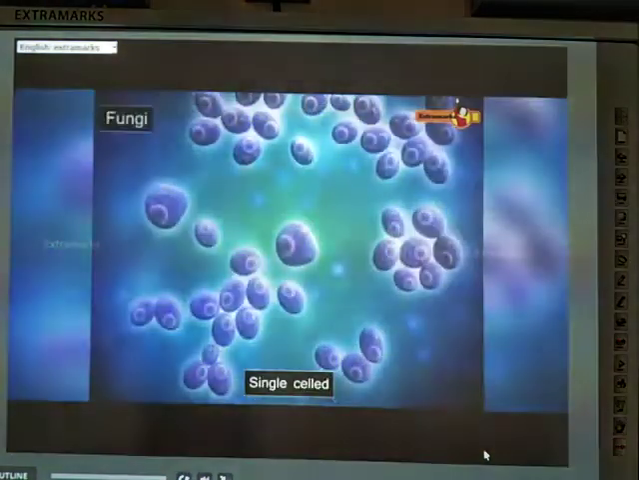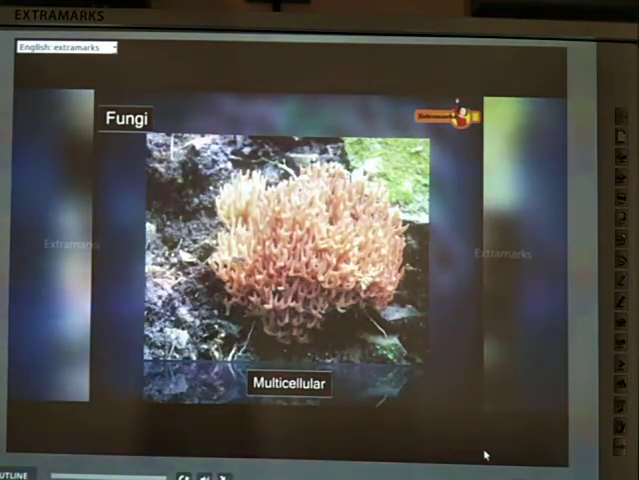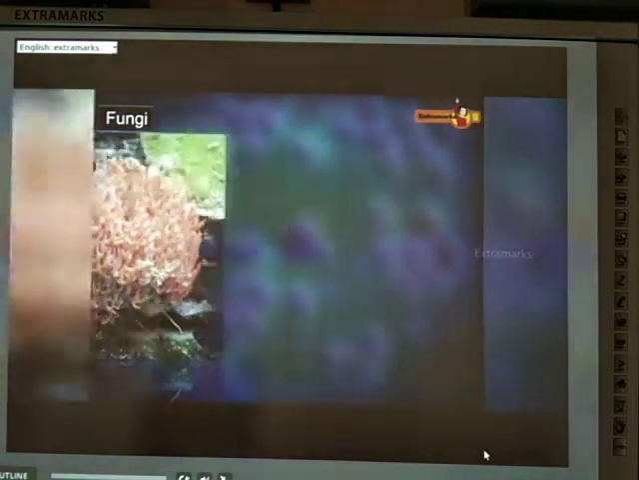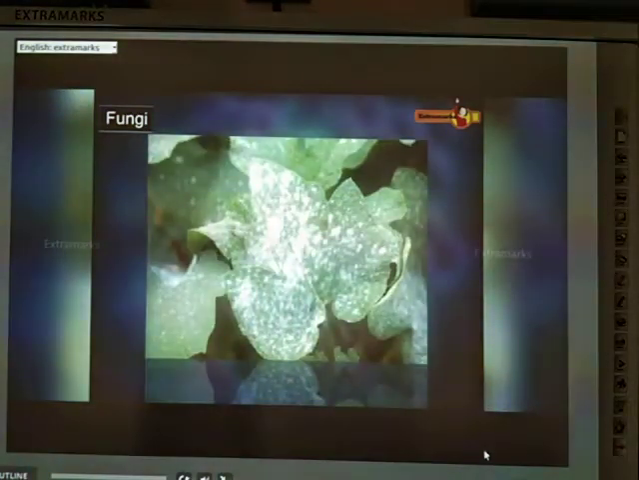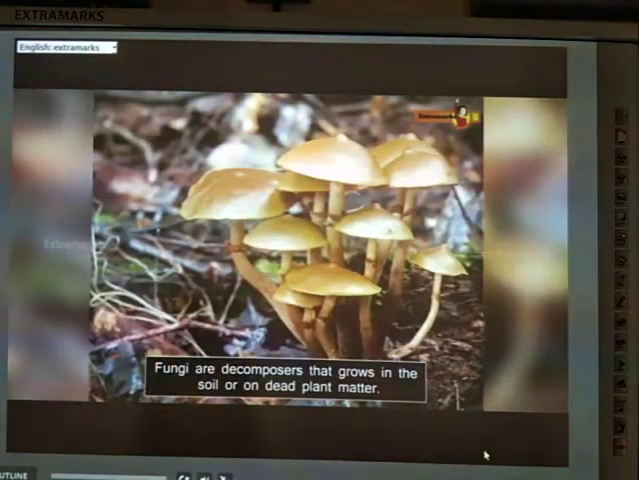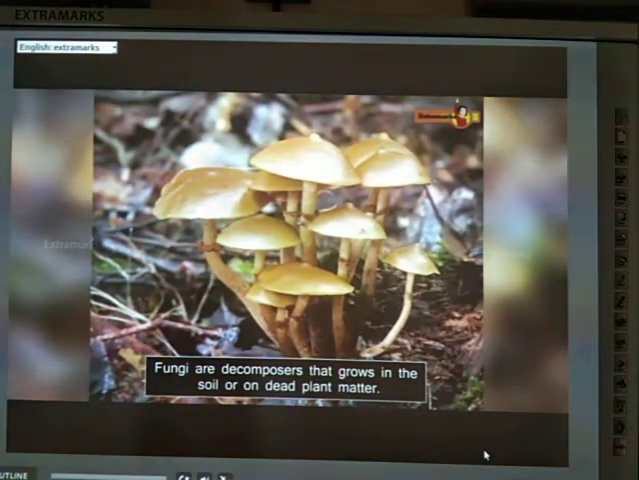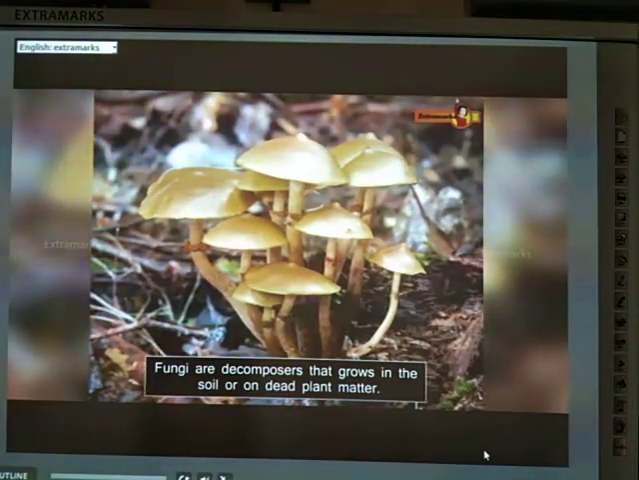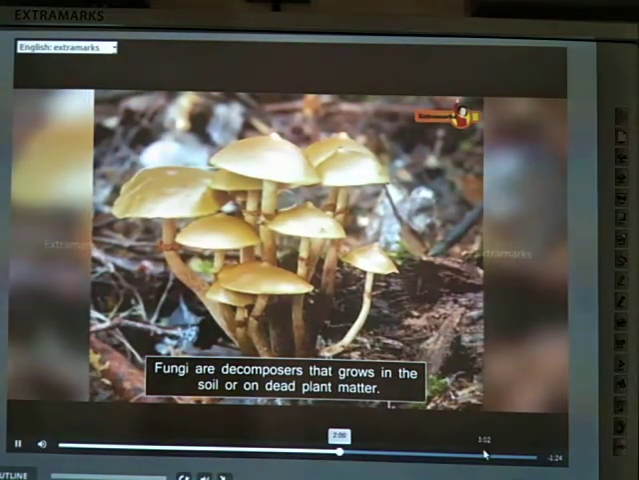Fungi can be single-celled or very complex multicellular organisms. They are found in any habitat, but most live on the land, mainly in soil or on plant material. A group called the decomposers grows in the soil or on dead plant matter where they play an important role in the cycling of carbon and other elements.